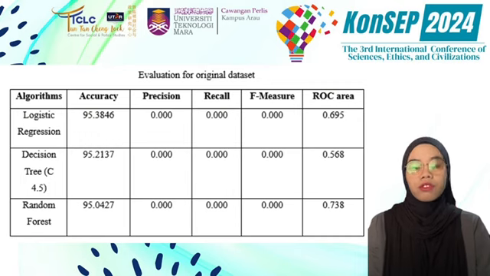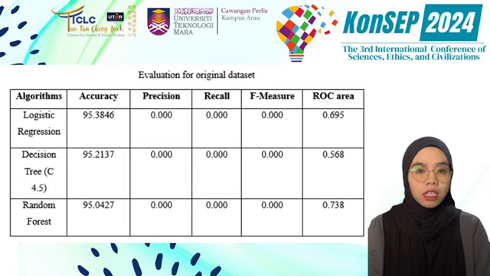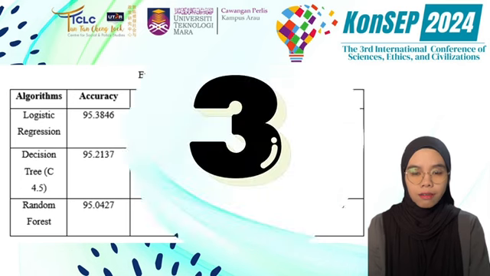If the precision, recall, and F-measure are equal to 0, it signifies that the algorithms did not make any true positive prediction, which means the student may not receive the amount of zakat. This implies that the algorithm has failed to correctly classify any positive instances, resulting in false negatives.